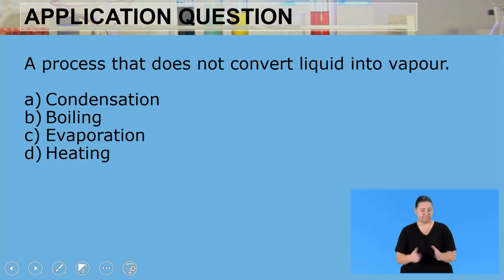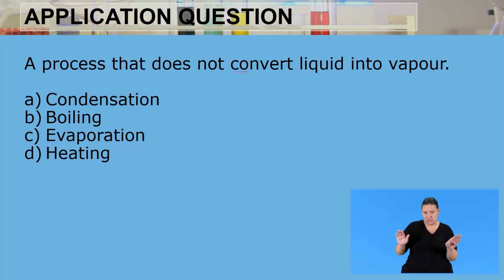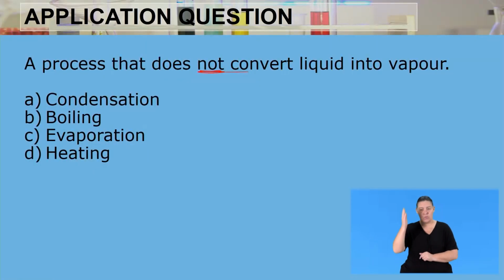Next question. A process that does not convert liquid into vapor. We know that moving from a liquid into vapor is liquid to gas. Now, what is happening there? First of all, the process that does not convert. Condensation is that process that changes a vapor into a liquid, so it does not. We know that B, when we are boiling a substance, the substance can change into water vapor. We can take water as an example. When we are boiling water, that water can boil into becoming a water vapor.